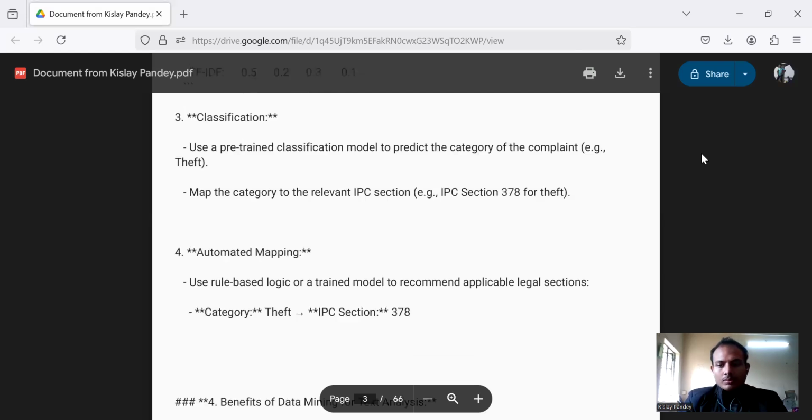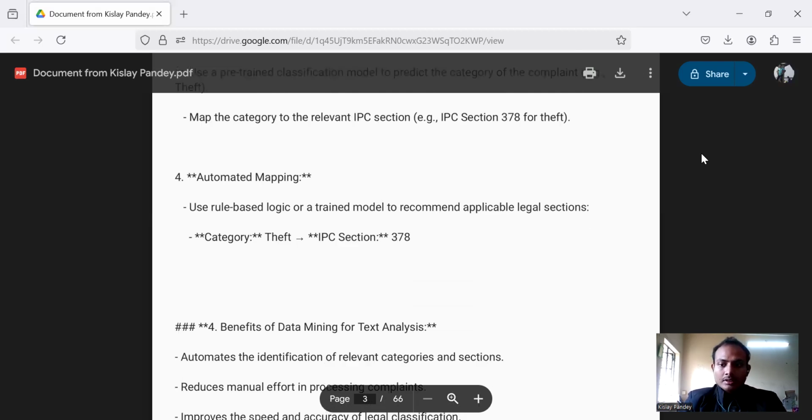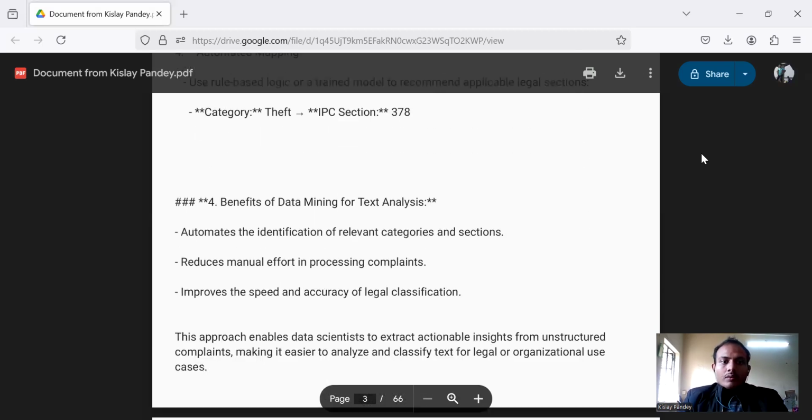Fourth is automated mapping. Use rule-based logic over the trained model to recommend applicable legal sections. The category, theft, maps to IPC section 378. The mapping has been done: the IPC section has been mapped to the theft mentioned in the complaint.